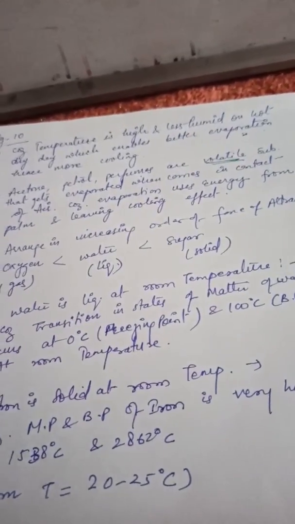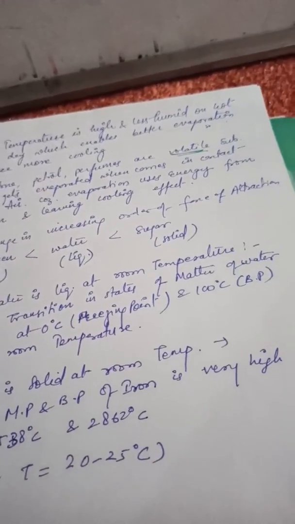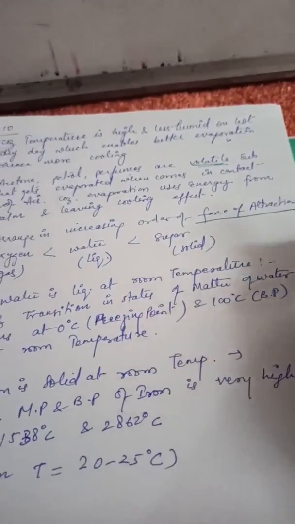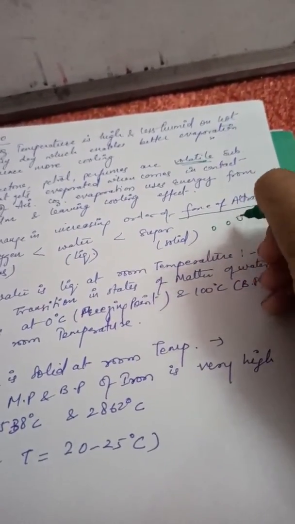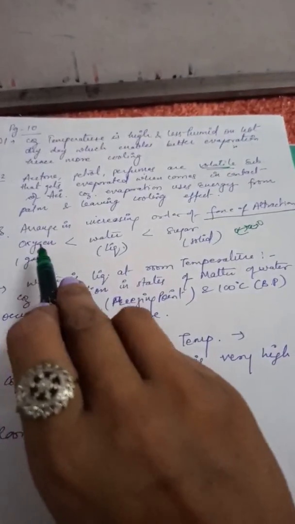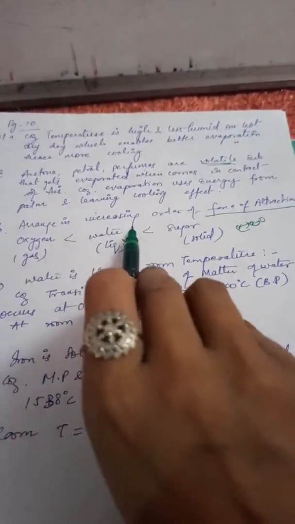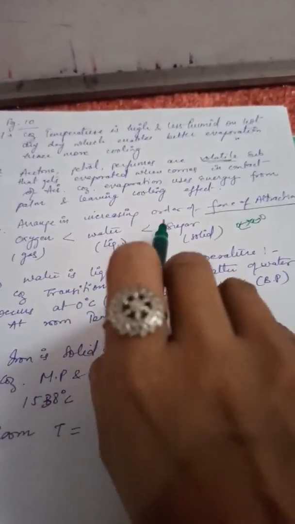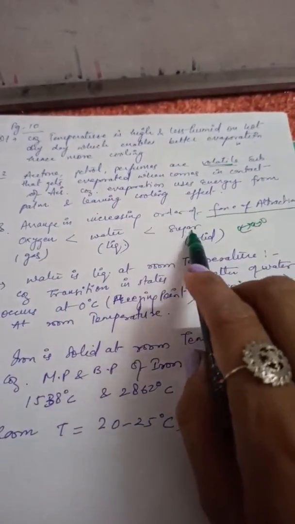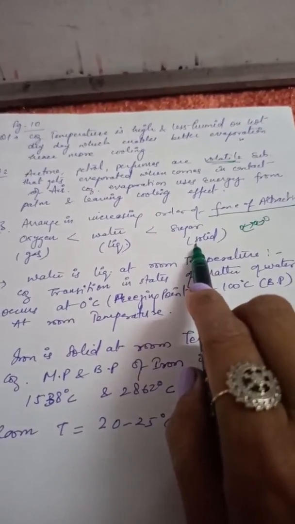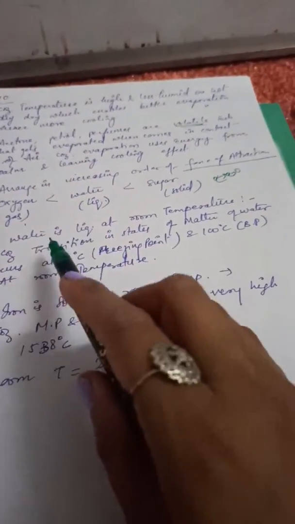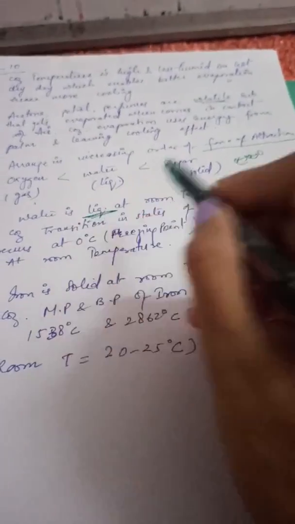The next question is, we need to arrange the following in the order of their force of attraction. Force of attraction is the force between the particles, the attraction between the particles. Oxygen generally exists in a gaseous state, water in a liquid state, and sugar in a solid form. So it is very easy to know that solid sugar has more force of attraction as compared to water and oxygen.